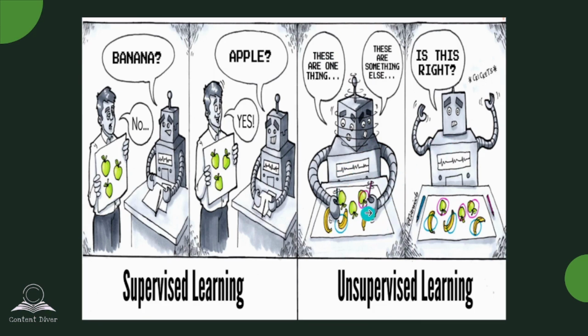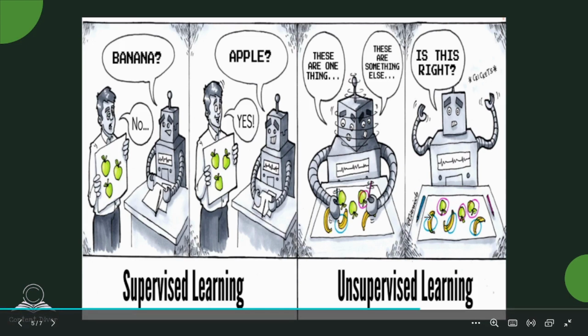There are many types of data in the given data set. Here it divides the data based on its color, size, and weight. So these are the features of a particular data, and based on that, it divides the data inside the data set. It is known as unsupervised learning.